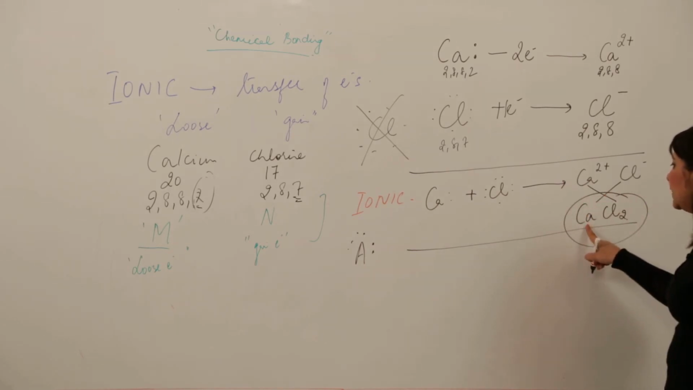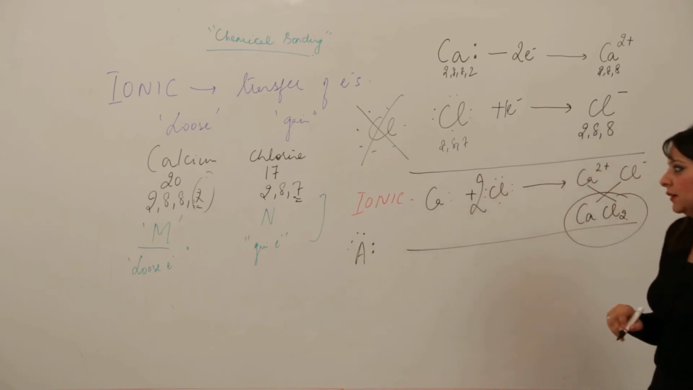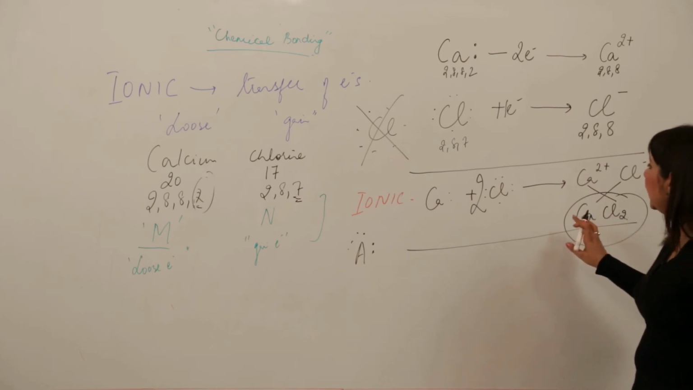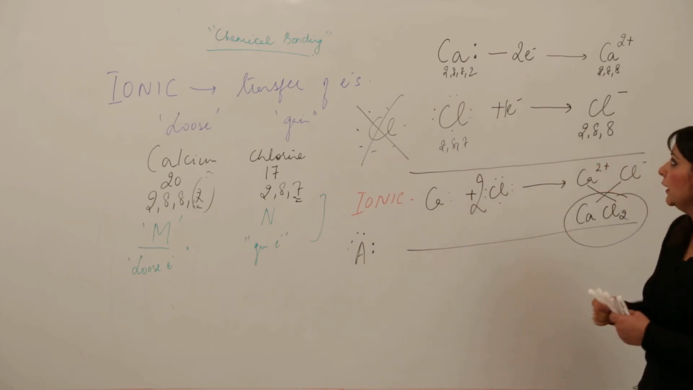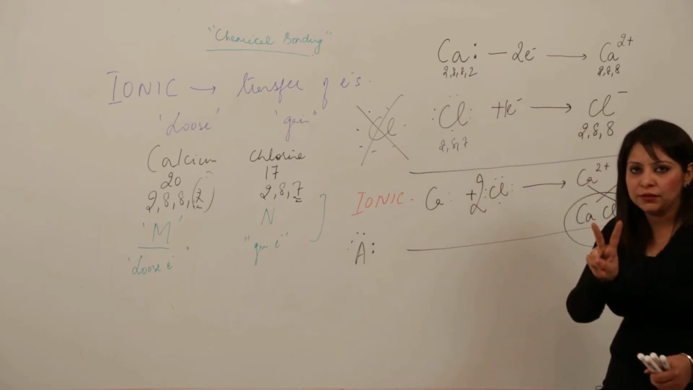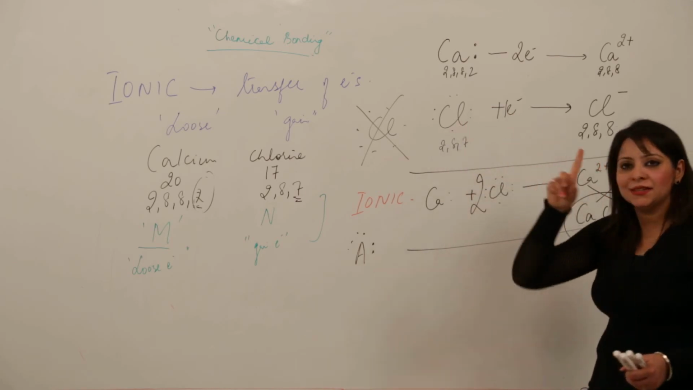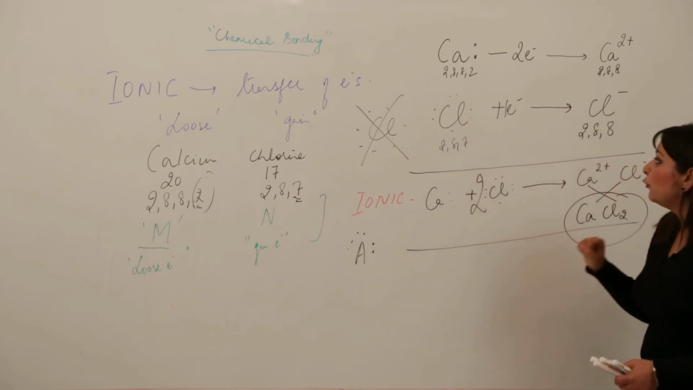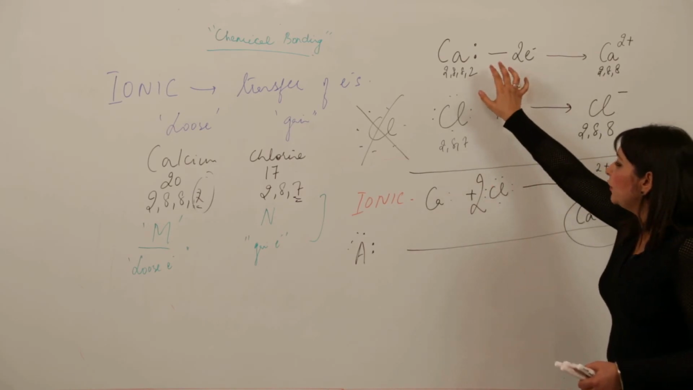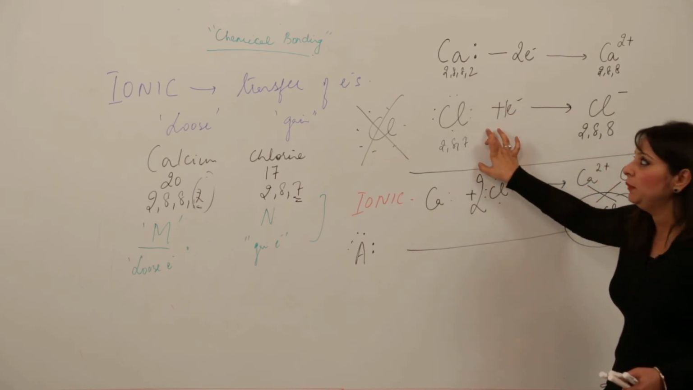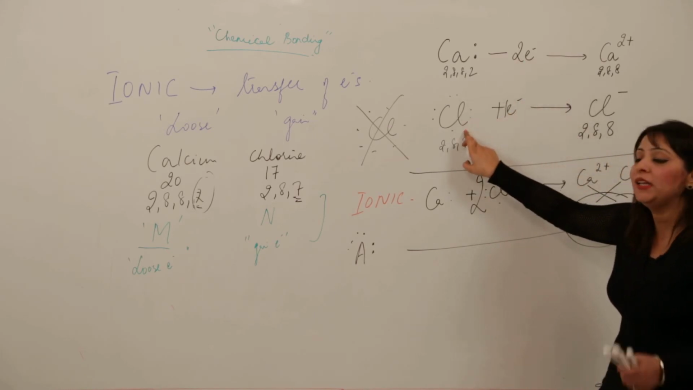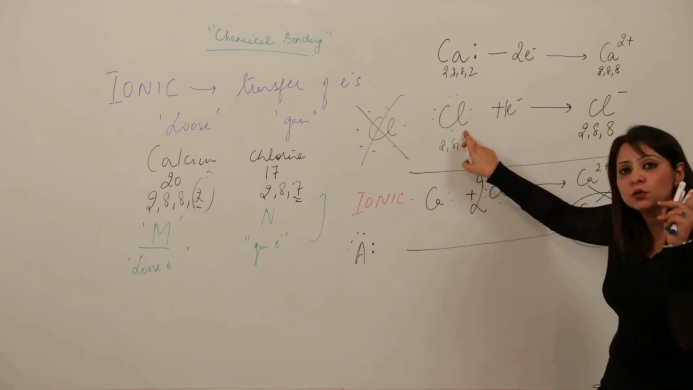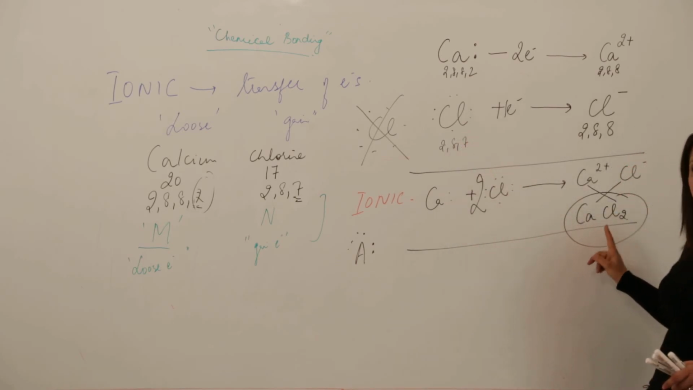It means there is 1 Ca and 2 Cl. So for 2 Cl, write 2 Cl, right? And let me make it clear why we have written this 2 Cl. One Ca has given 2 electrons, right? But 1 Cl needs 1 electron. That means for the combination, 1 Ca will combine with 2 Cl. For donating 2 electrons, calcium needs to bind with 2 chlorine, because each chlorine needs 1 electron. That is why the formula becomes CaCl2.